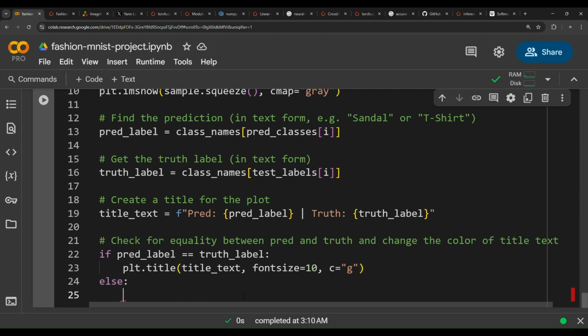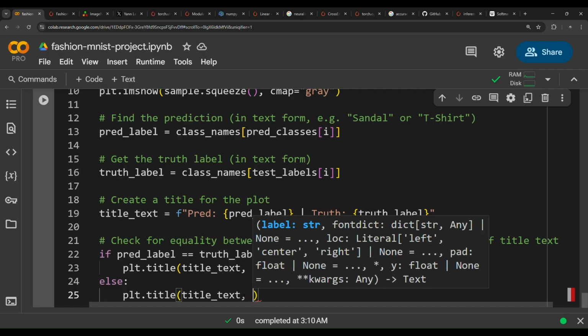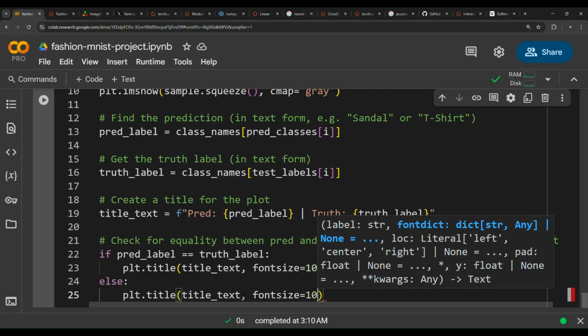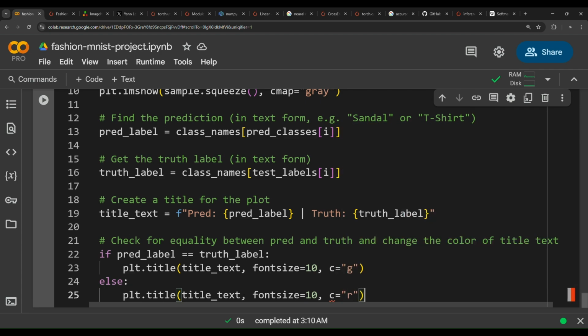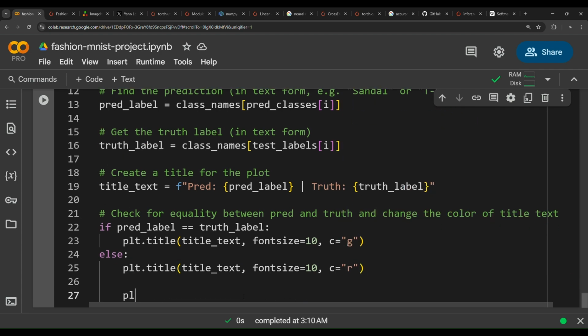Else, plt.title, and then pass title text, comma, font size equals 10, comma, we're going to set the color as red. Lastly, plt.axis false. We don't want the axes to show up.